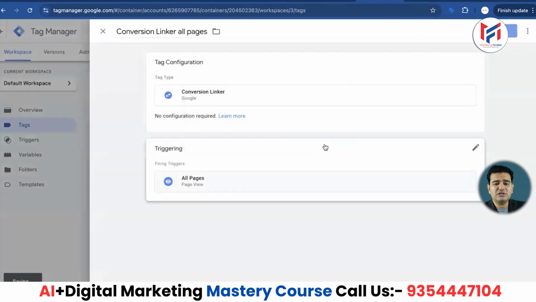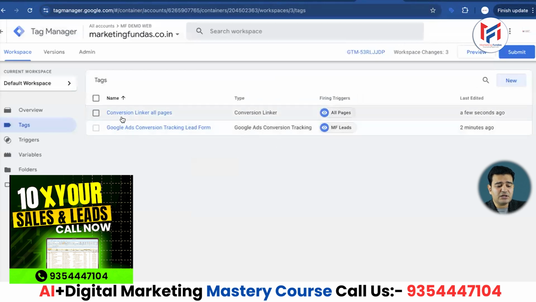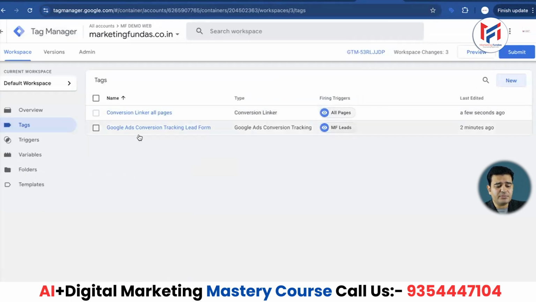I have written the name, and you can give it a custom name that suits you. I have given it a name. Now here the conversion linker has come, with the all pages option. And I added lead form conversion tracking. So in this way, when you are done setting everything up, we have to test the entire thing once to see if it's working or not.